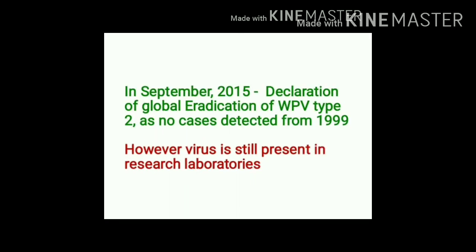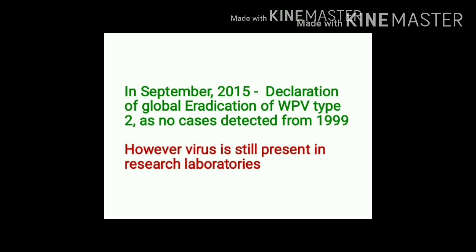In this slide, you can see the abbreviation WPV. WPV stands for wild polio virus. There are 3 types of wild polio viruses: type 1, type 2 and type 3. Since 1999, not a single case of wild polio virus type 2 has been reported.